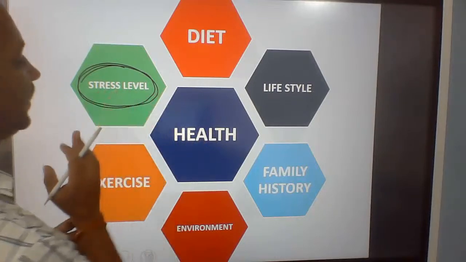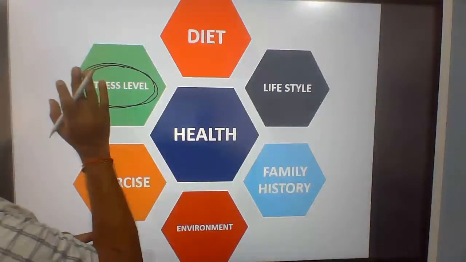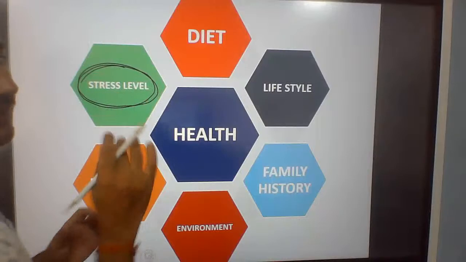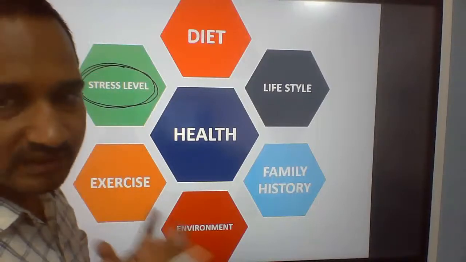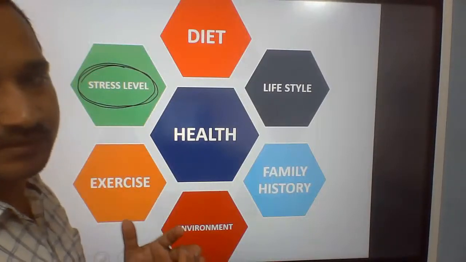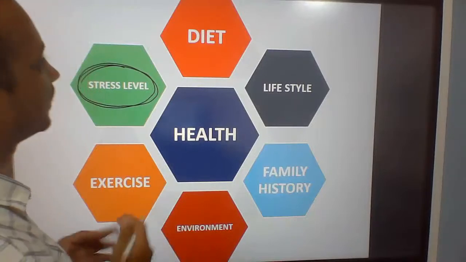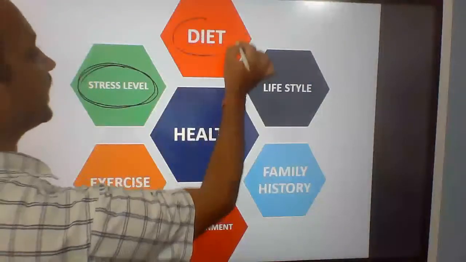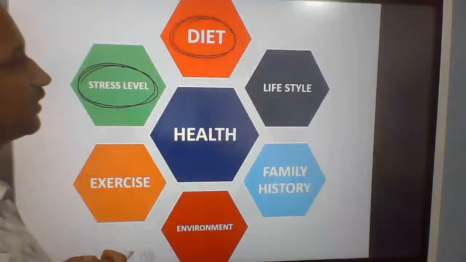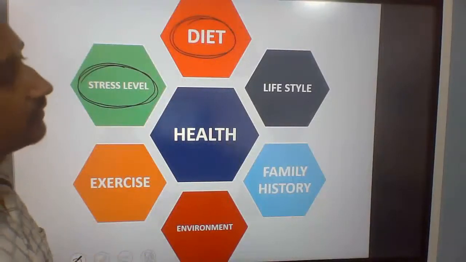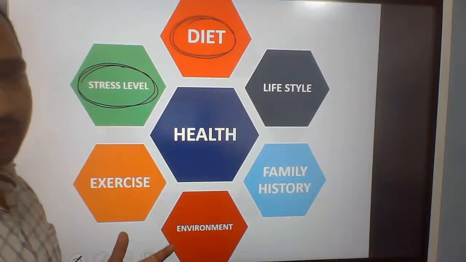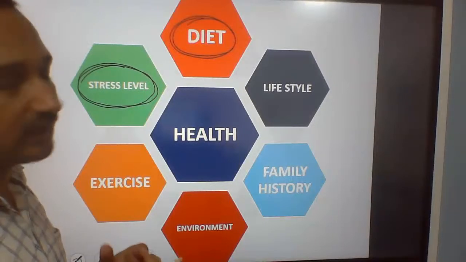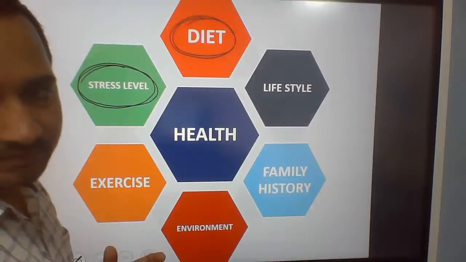So health may be affected by the level of stress. Everybody is stressed, but what is the level? Someone is more and someone is less. The diet, the nature of diet, whatever you are taking, that also affects our health. As we take the food, so is our mind.